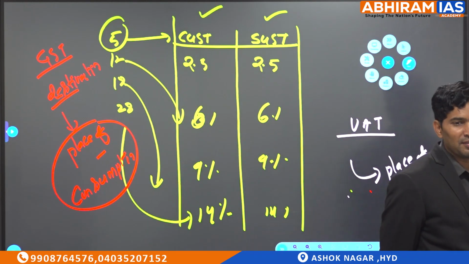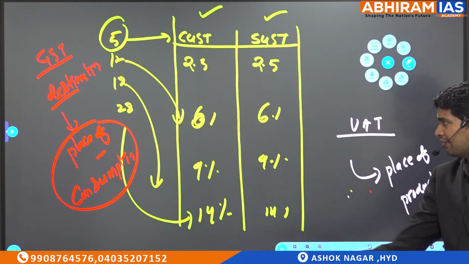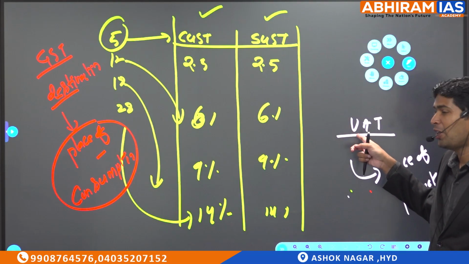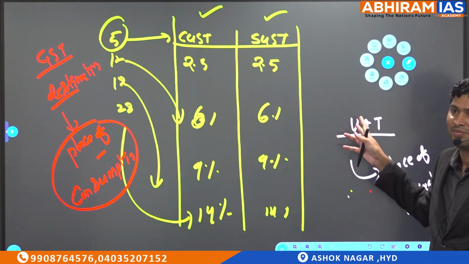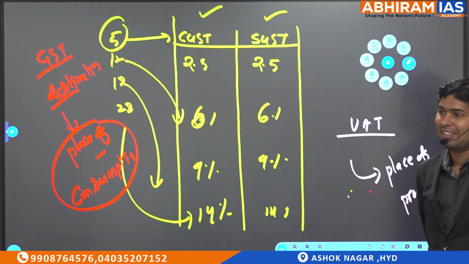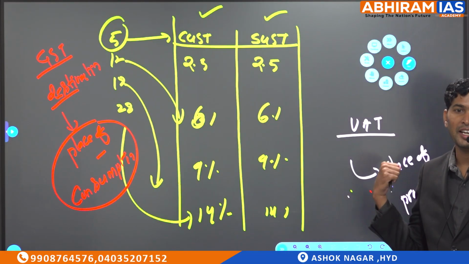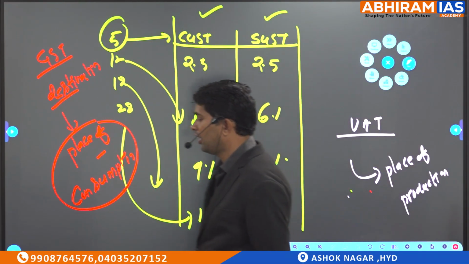It's not about always the place of production, it's about consumption. So technically speaking, if VAT was there, South Indian states where production was more used to get more taxes. Because of GST, the states which are not producing, but where the consumption is more, are getting more taxes. So this is one of the negatives that we can say.